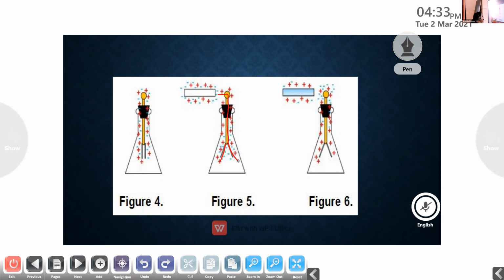Now in the first figure, you can see the two golden leaves are in a converged state. But due to the presence of a charged body, what happens? This charge is detected by the metal ball on the top of the rod, and flows through the metal rod, and due to the presence of the charge, our golden leaves diverge. So the degree of divergence of the metal leaves indicates the presence or the amount of charge in the body. Is it clear?